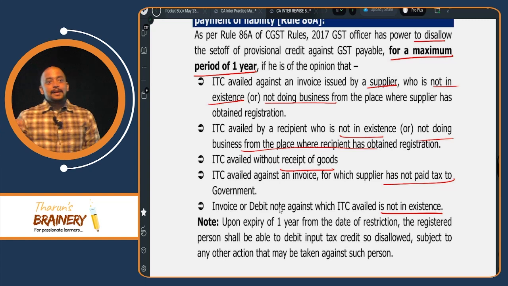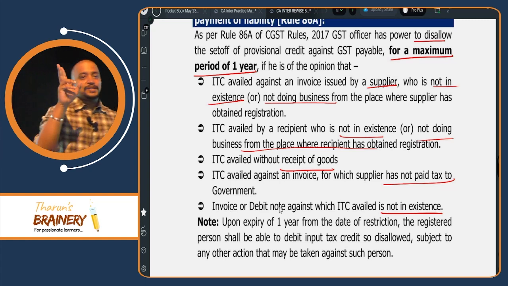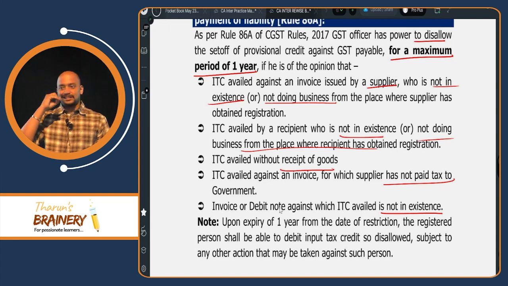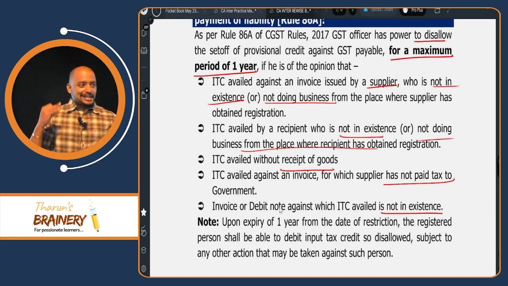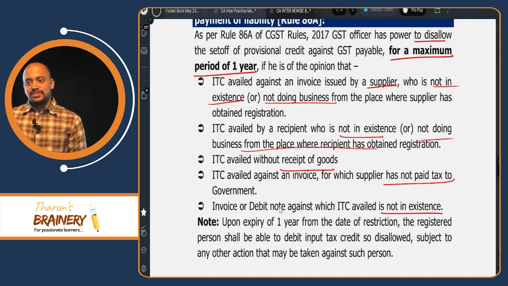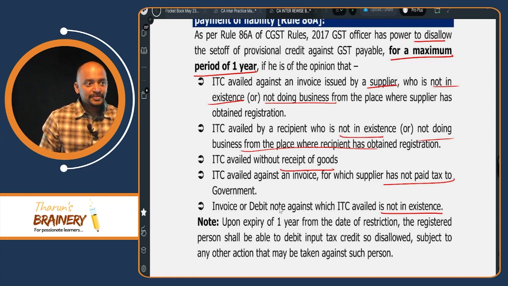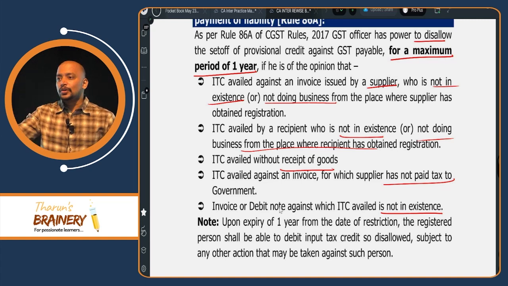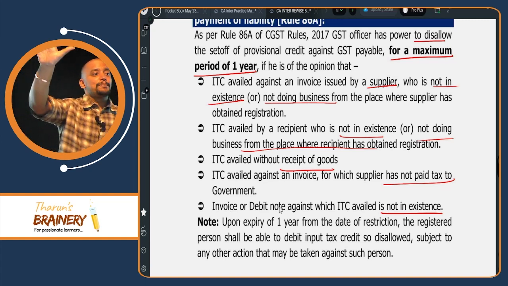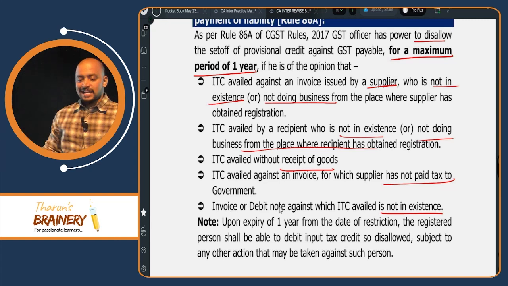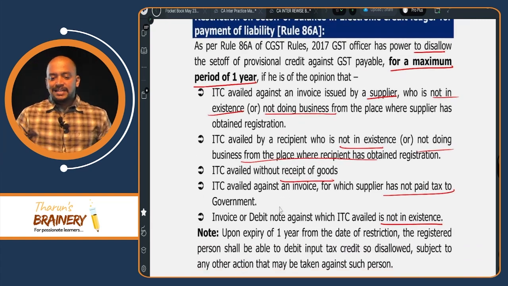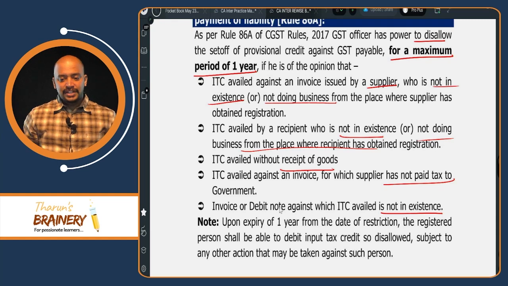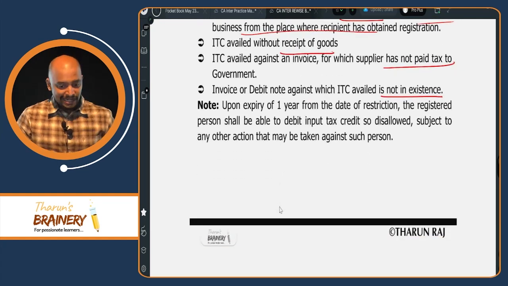ITC: supplier not in existence or not doing business from the place where they have obtained registration. Next, recipient not in existence or not doing business from the place where they have obtained registration. Next, no invoice. Then not received goods. Then supplier did not pay tax. In these 5 cases, our ITC, which is already availed in the ledger, will be suspended for a period of 1 year.